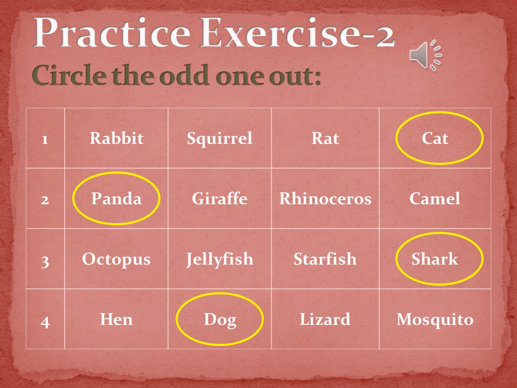Third is octopus, jellyfish, starfish and shark. In this row, shark is odd one out, because octopus, jellyfish and starfish do not have tail, whereas shark has tail. Fourth is hen, dog, lizard and mosquito. In this, dog is odd one out, because hen, lizard and mosquito reproduce by laying eggs, whereas dog reproduces by giving birth to babies.